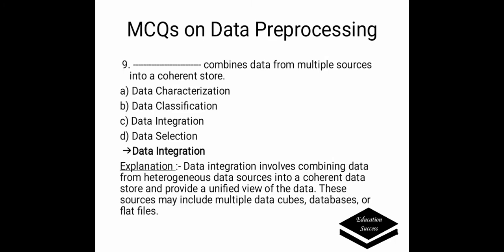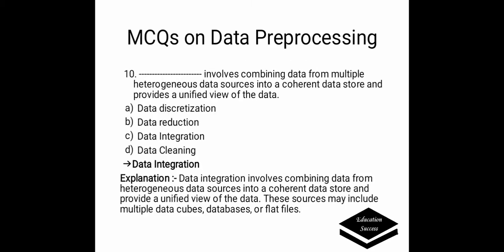Dash combines the data from multiple sources into a coherent store. Options are: A. Data characterization, B. Data classification, C. Data integration, D. Data selection. Correct answer is data integration. Data integration involves combining data from heterogeneous data sources into a coherent data store and provides a unified view of the data. These sources may include multiple data cubes, databases, or flat files.